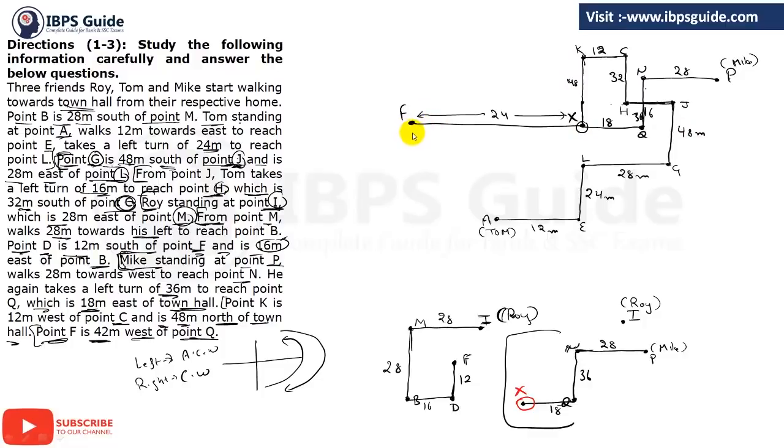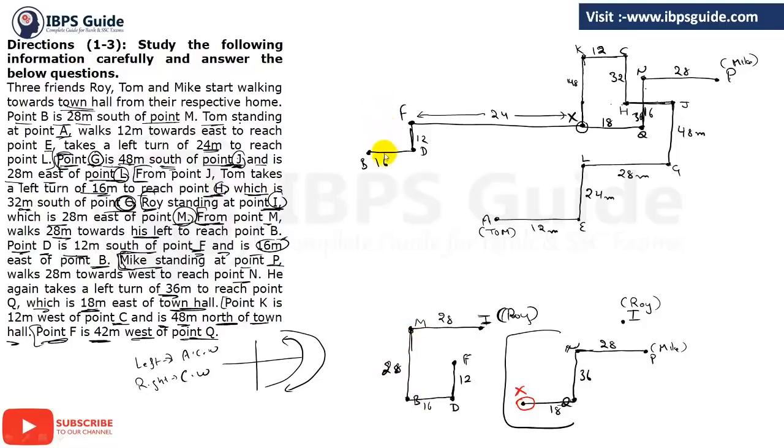Okay, so 12 will come somewhere between, or you can say to the northwest of point L. Here, so there you have point D and it is 12, and to the west of D it is B, so B will be here and it is 16. Clear?